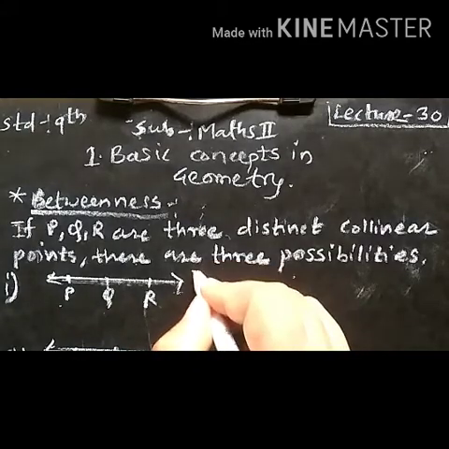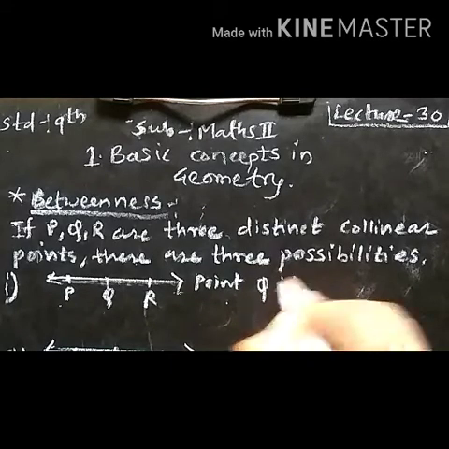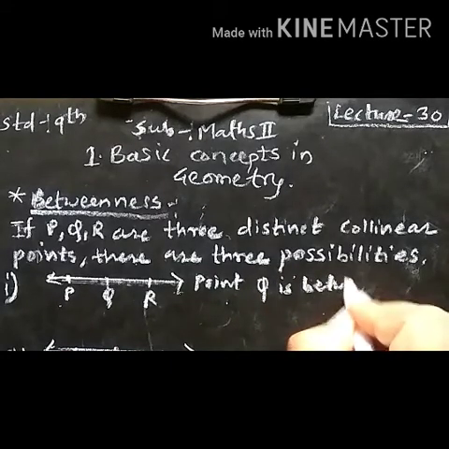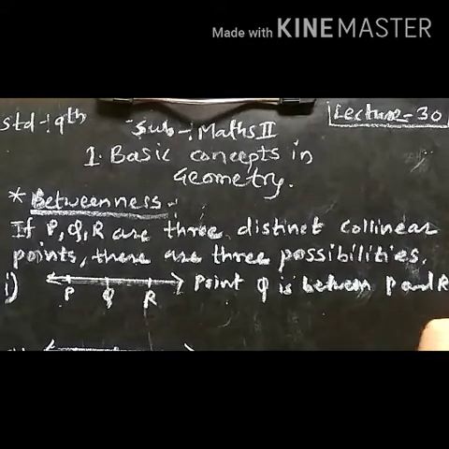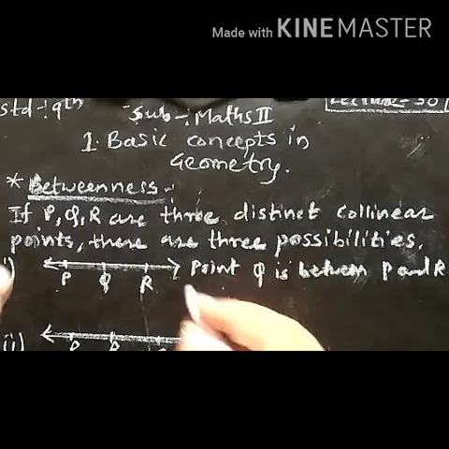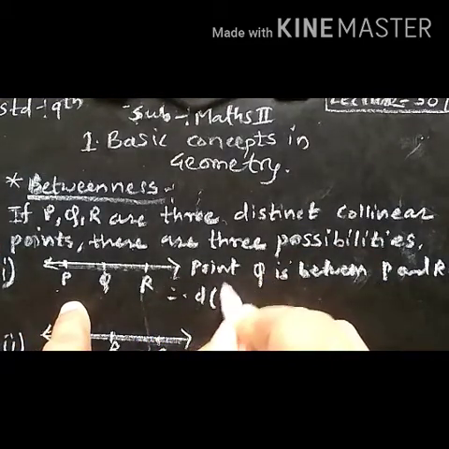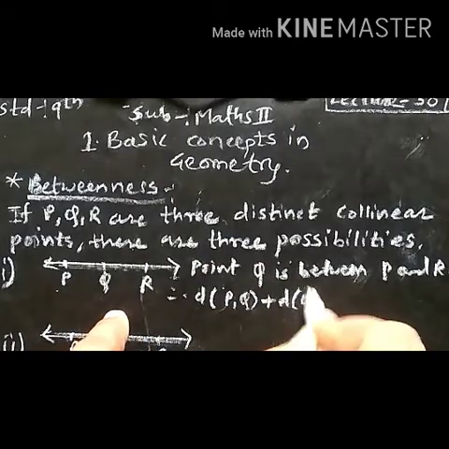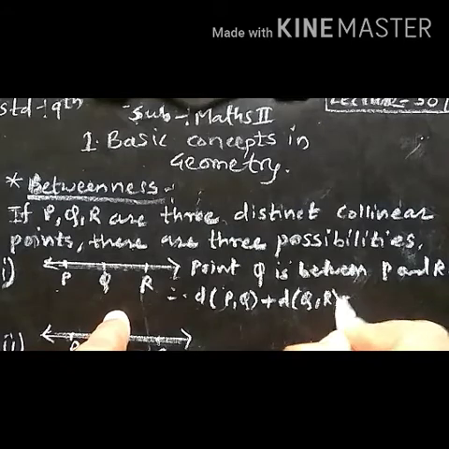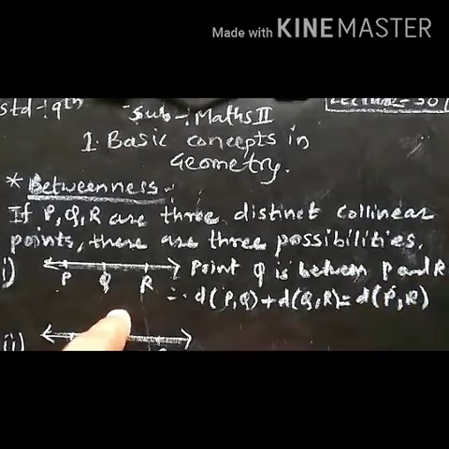So here we can write point Q is between P and R. Therefore, here we can write distance between PQ plus distance between QR is equal to distance between PR.